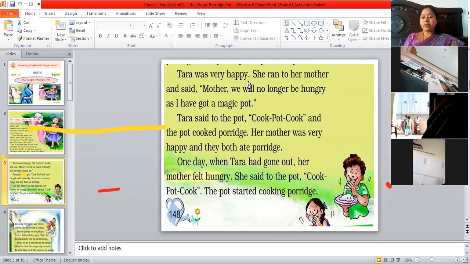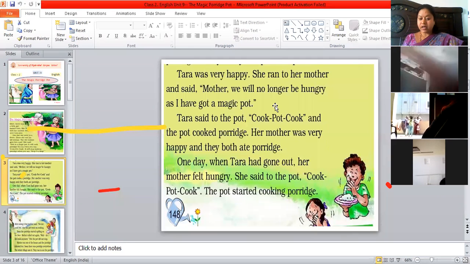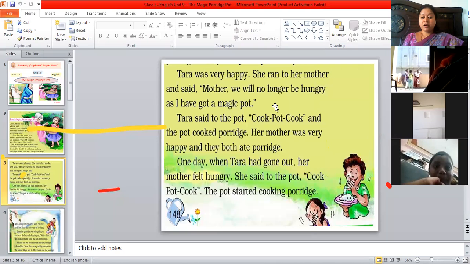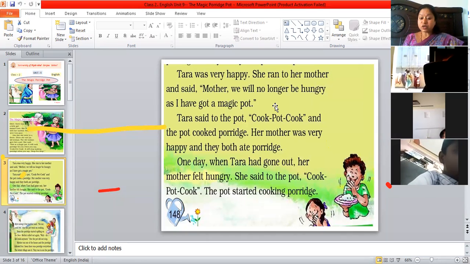Tara was very happy. She ran to her mother and said, Mother, we will no longer be hungry as I have got a magic pot. So she ran in happiness to her mother, and Tara told, Mother, there is no longer a requirement for us to be hungry. We can happily have food because I brought a magic pot.